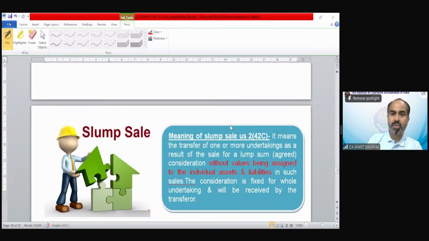Understood? So meaning of slump sale under section 2(42C), it says, it means the transfer of one or more undertaking as a result of the sale for a lump sum consideration. And the important words are: without values being assigned to the individual asset and liability. So there would not be any separate consideration for any asset or liability. It would be a lump sum consideration. In such sale, the consideration is fixed for the whole undertaking and will be received by the transferor.